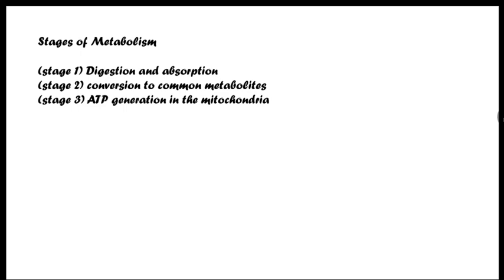Stage 1 is the digestion and absorption stage. Stage 2 is the conversion to common metabolites, and stage 3 is the ATP generation in the mitochondria. Stage 1 occurs extracellularly, meaning outside the cell. The perfect place for stage 1 is the GIT, while stage 2 occurs inside the cell, and stage 3 occurs in the mitochondria.